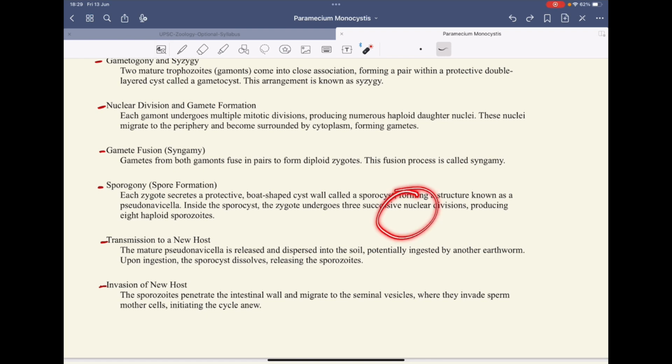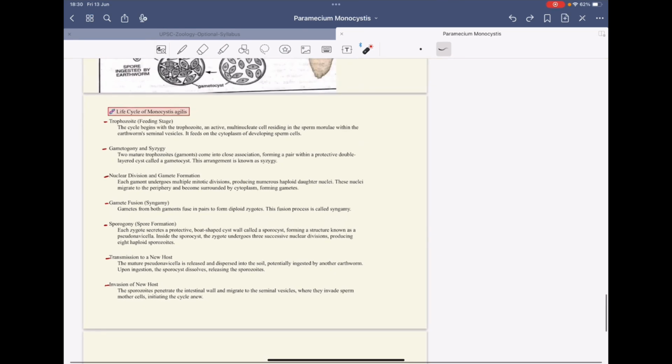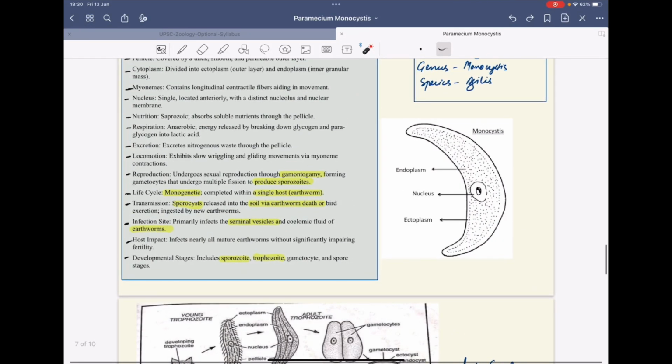Then this zygote further divides into small spores. The formation of 8 haploid sporozoites takes place, and then it is transmitted to the new host, and this whole cycle keeps on repeating. Okay, so it penetrates the intestinal wall of the seminal vesicle, and then they invade the sperm mother cell. So this is the whole life cycle of Monocystis agilis.